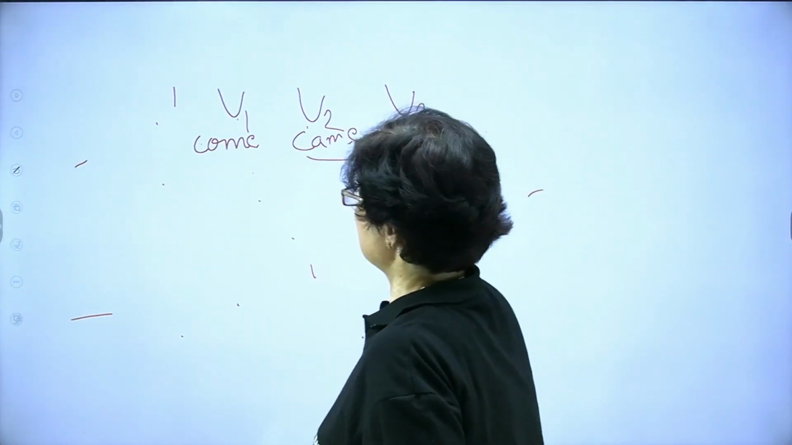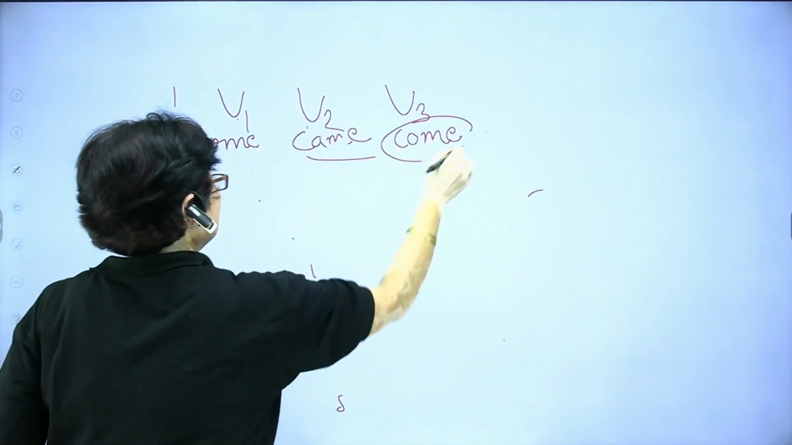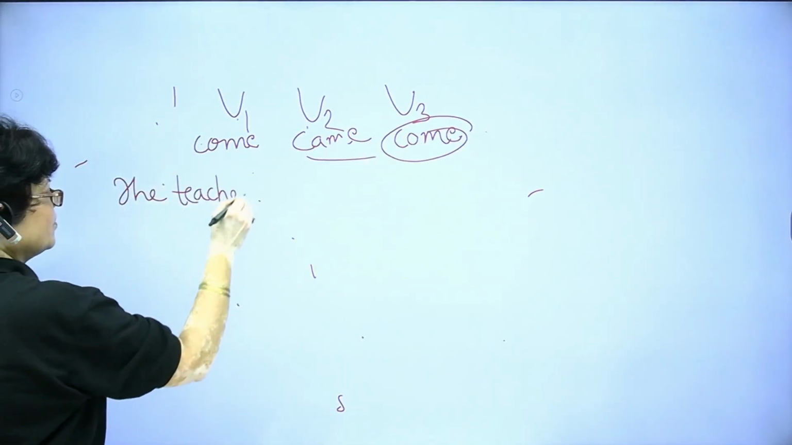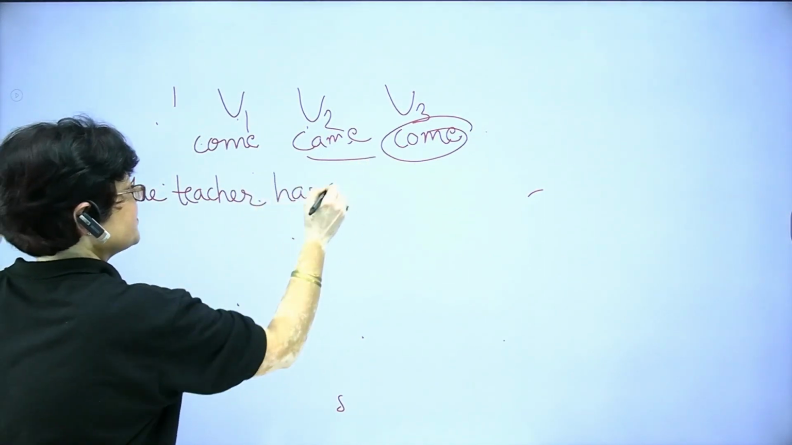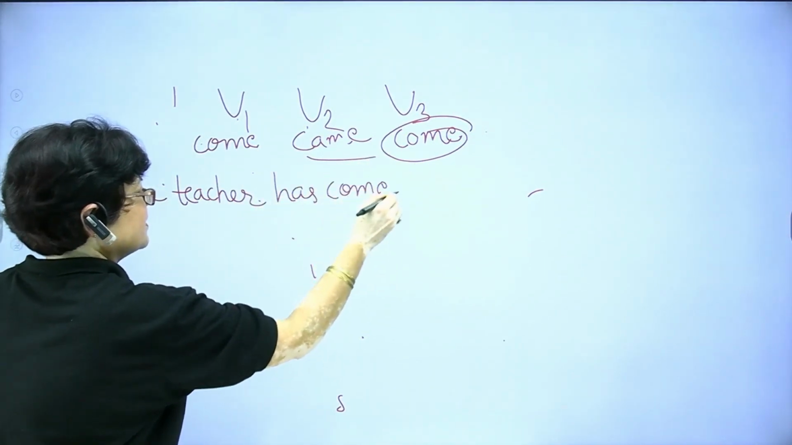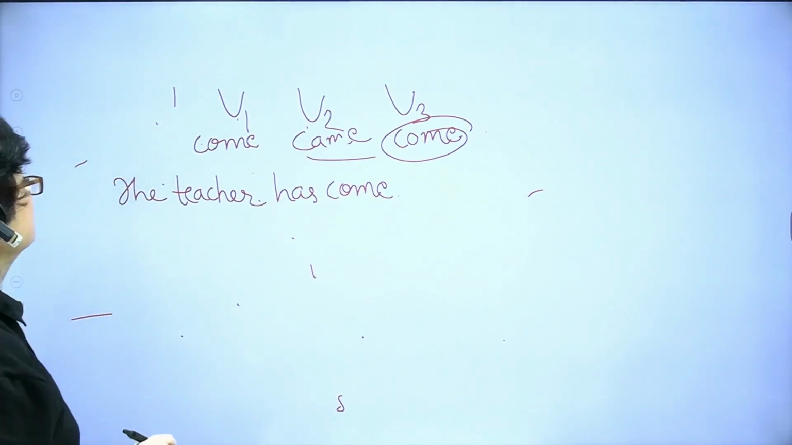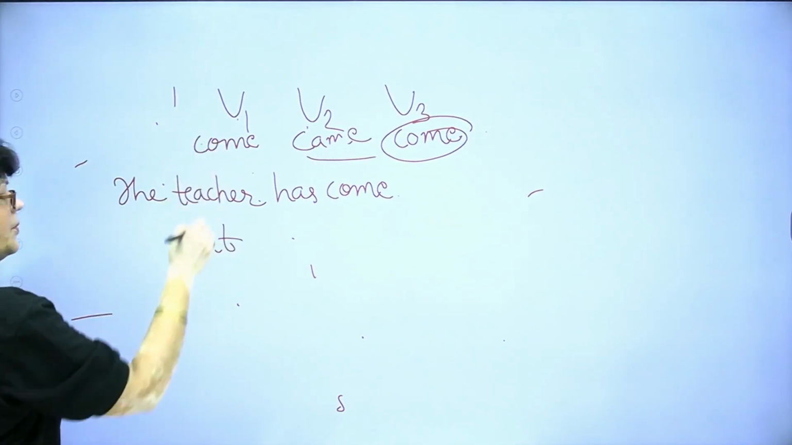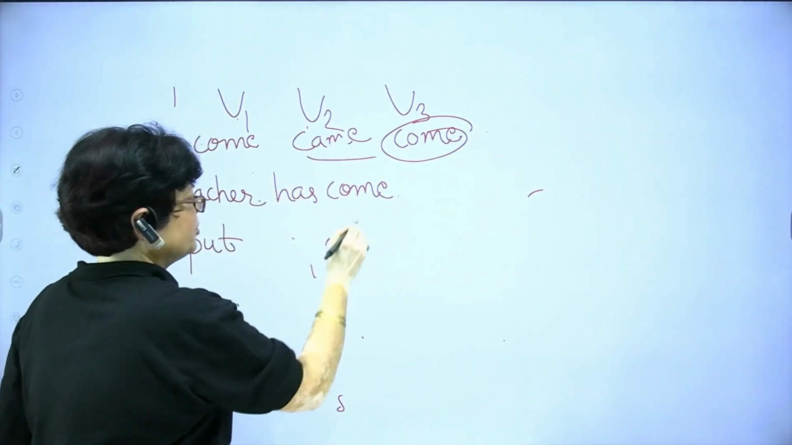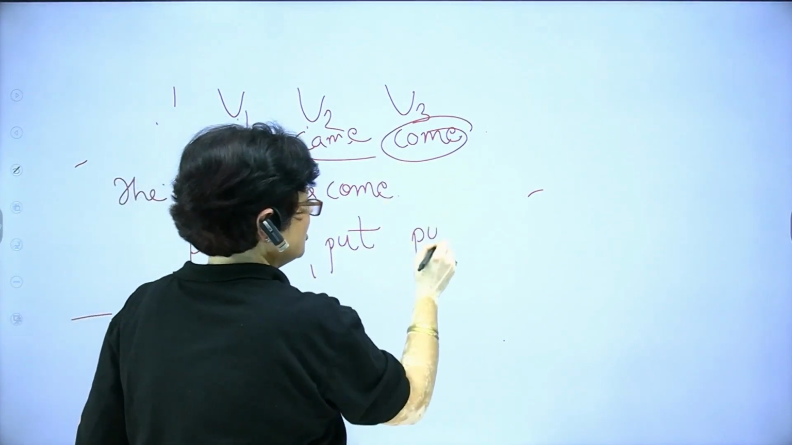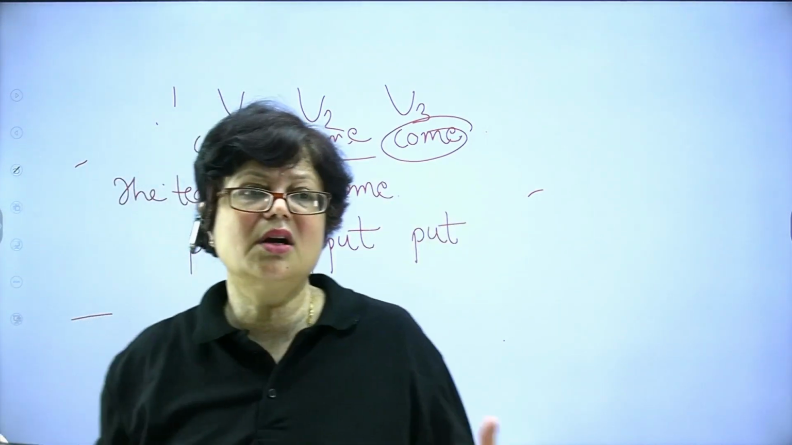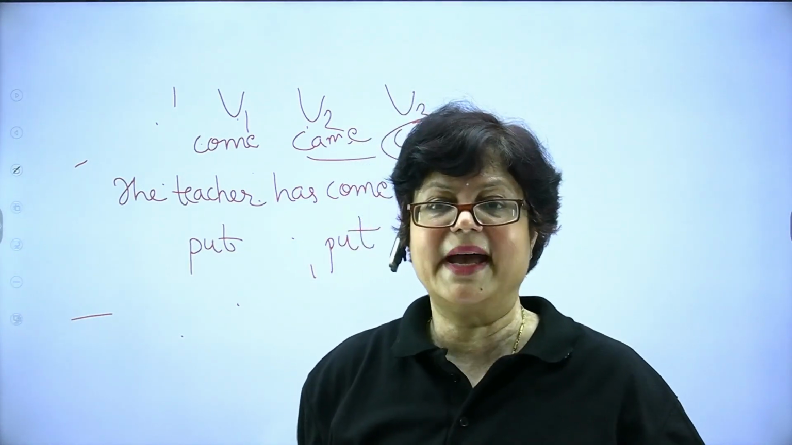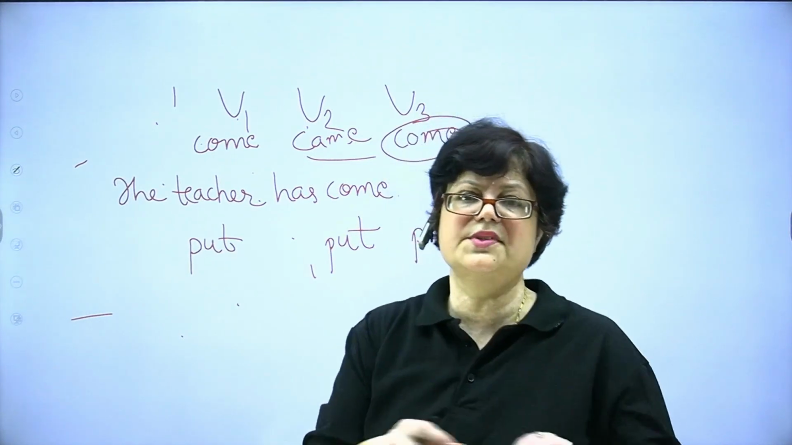The teacher has came, which is wrong. ये होना चाहिए the teacher has come. Okay. Similarly, the verb like put, इसका V1 भी put होगा, V2 भी put होगा, और V3 भी put ही होगा. You cannot say putted. She has putted her handkerchief inside the bag. ऐसा नहीं बोलना. She has put her handkerchief inside the bag.